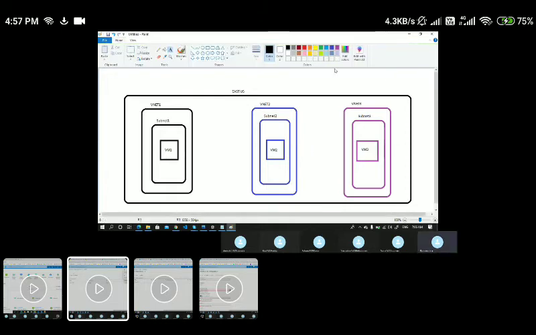By default, this is how we generally create any resources within a VNet and within a subnet. If I wanted to create a resource, first I should have a VNet, and within the VNet I will have a subnet, and within a subnet I create any one of the resources. Let's say, for example, a virtual machine.